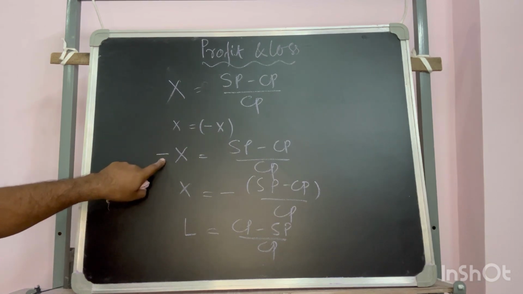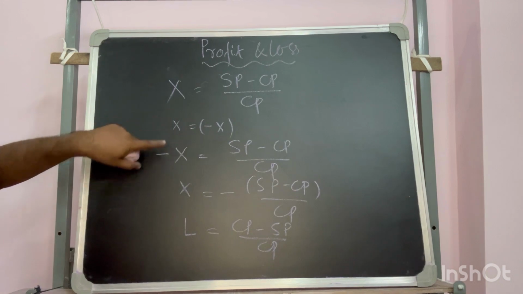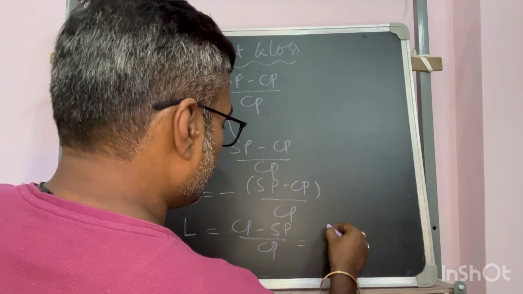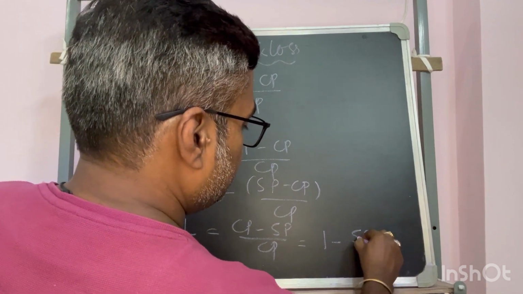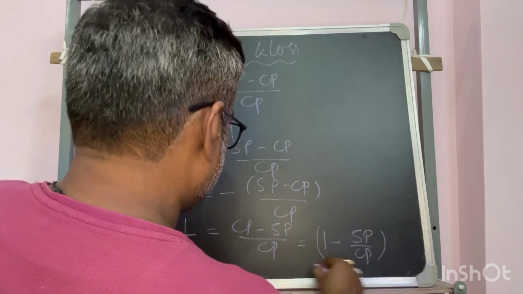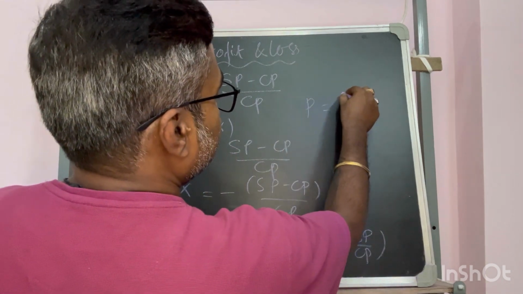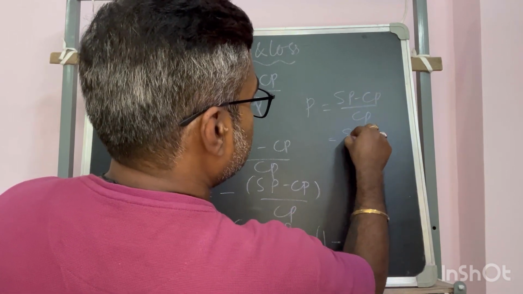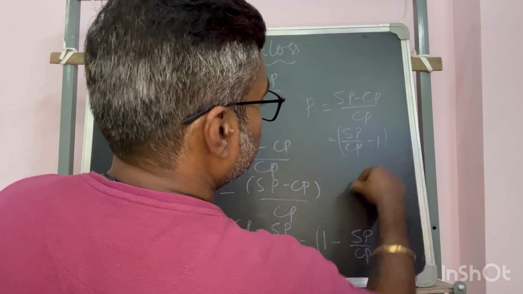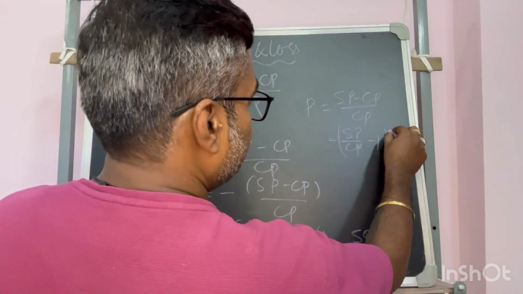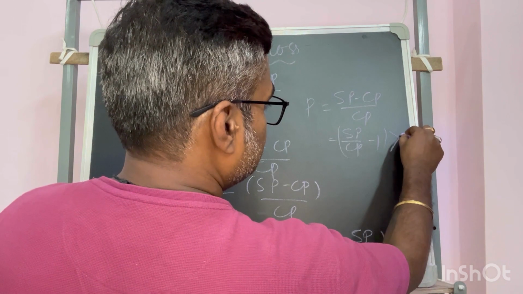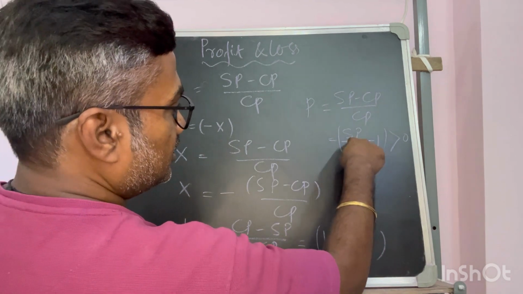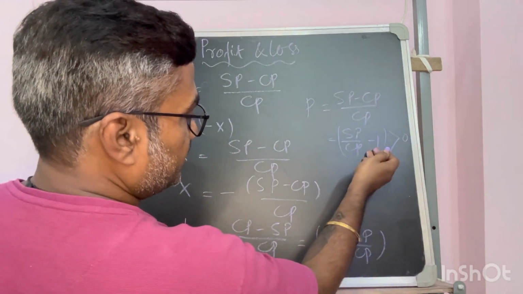Only the sign is taken to understand that this is loss. So that sign will change the equation in reverse. What is that? 1 minus SP by CP, which is loss. For profit, what is the case? SP minus CP by CP, so that is SP by CP minus 1. So that means for profit, SP by CP is always greater than 1, so something greater than 1 minus 1 is greater than 0.